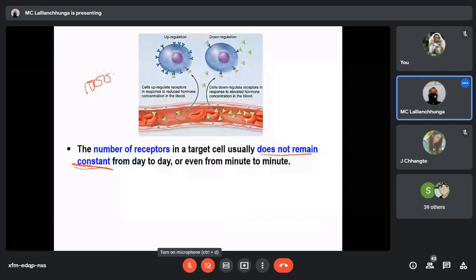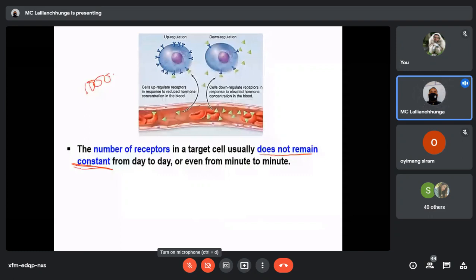So the receptor protein, here you can see in this diagram. In the first diagram, lots of receptors are there, but below there are only four. This has some significance, I'll tell you now. The receptor proteins themselves are often inactivated or destroyed during the course of their action, because of the action of the hormone also.